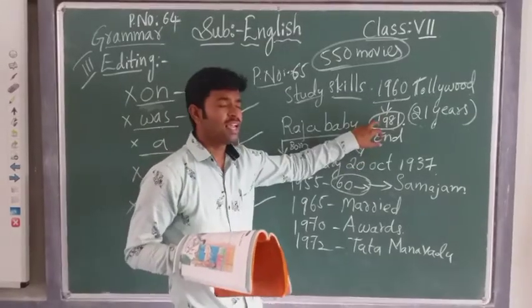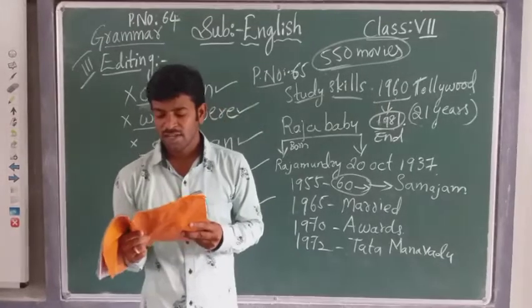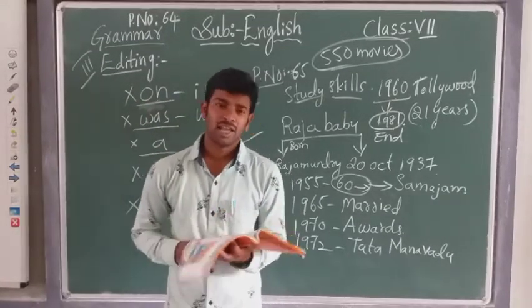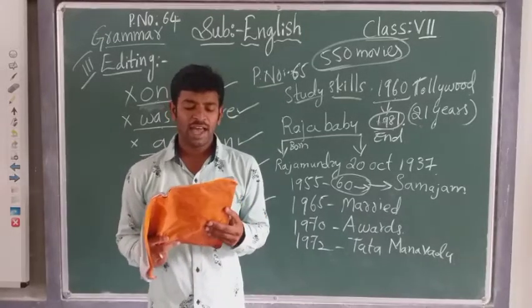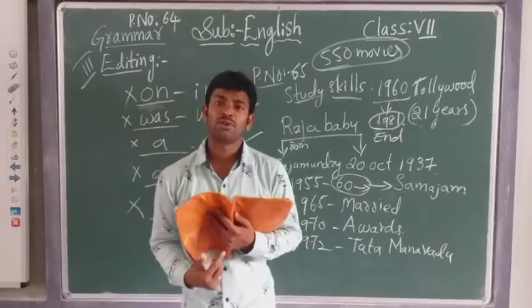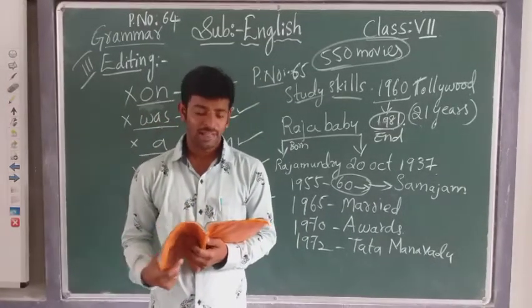Lastly, in 1981 he made one movie. What is the name of that movie? Gadasari Atta Sogasari Kodadu. These all are Telugu movies. He could not act because of his ill health. After that, he was not able to act due to health issues.